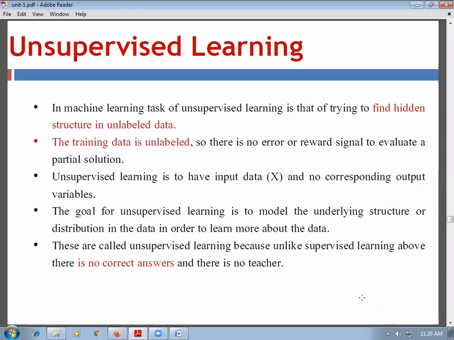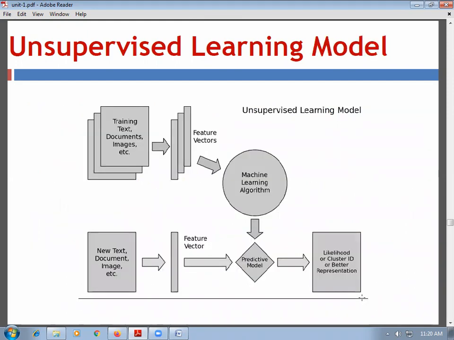This is called unsupervised learning because, unlike supervised learning, there is no correct answer and there is no teacher. That means you can identify the difference between the diagrams of supervised learning and unsupervised learning. In supervised learning, along with the training data, labels are provided.